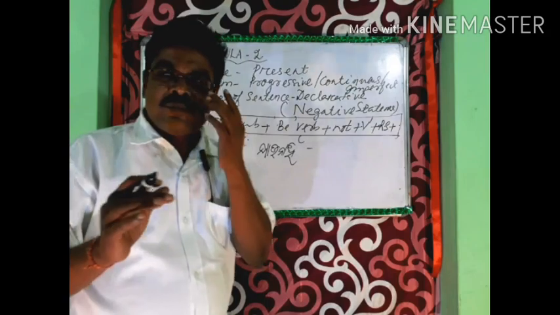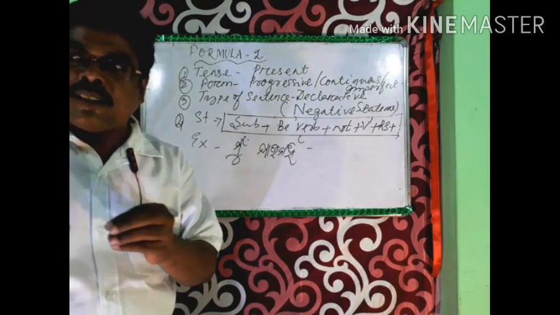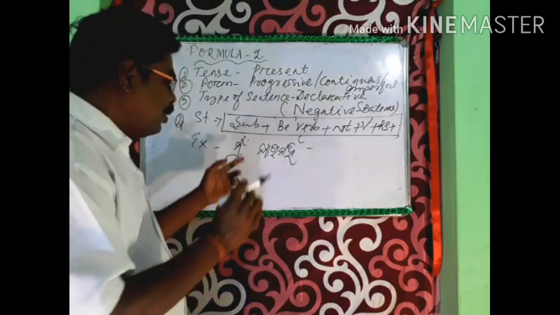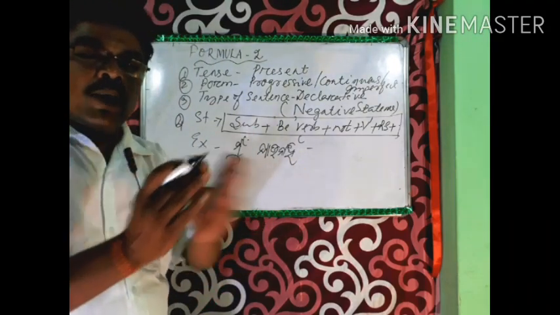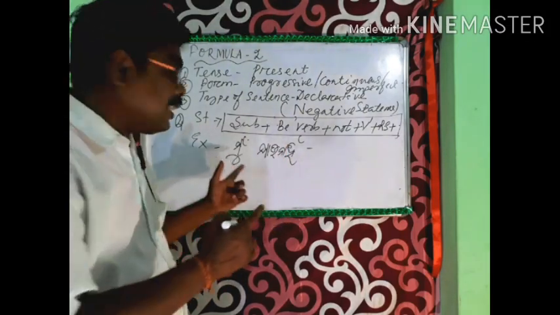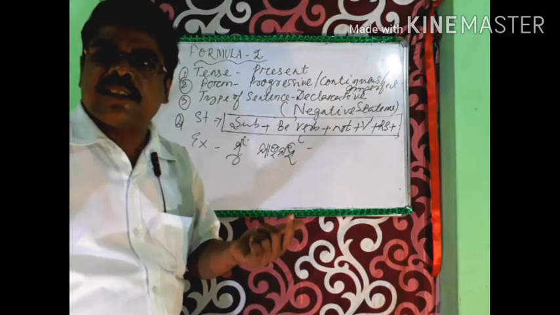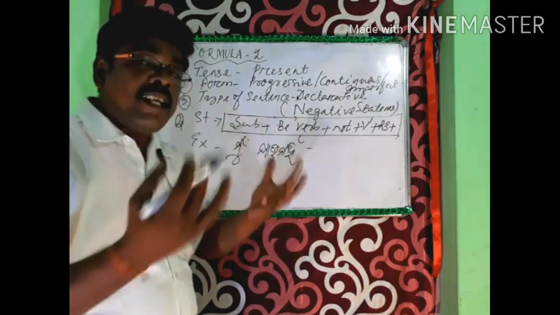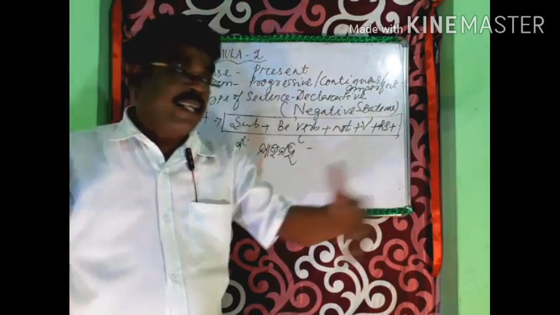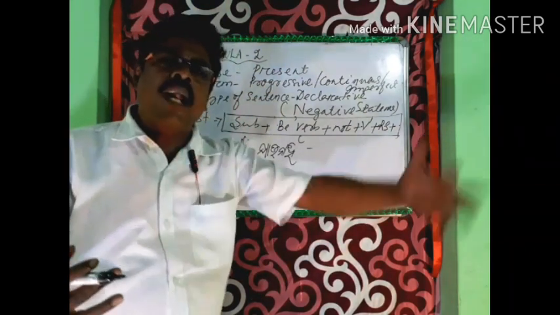To translate this Odia sentence into English, first we have to locate where the action word is. First we have to separate the words. We have to count how many words are in this sentence. Mu jau is a very small sentence, but we can extend it to a big, long one by adding more and more words.